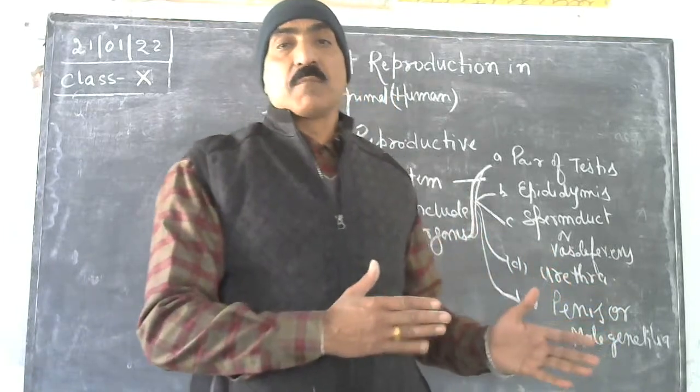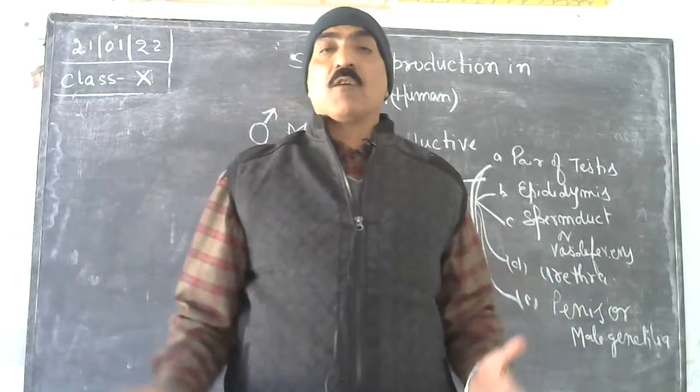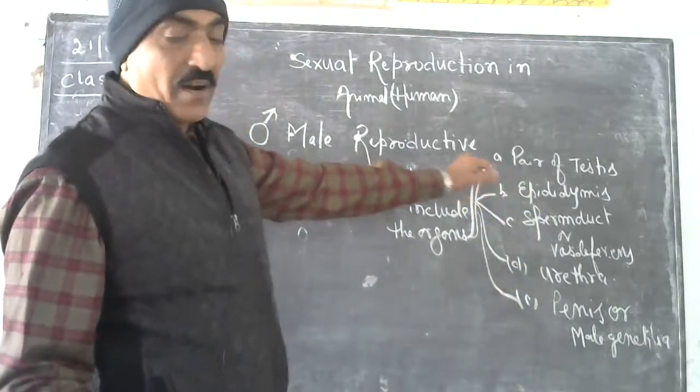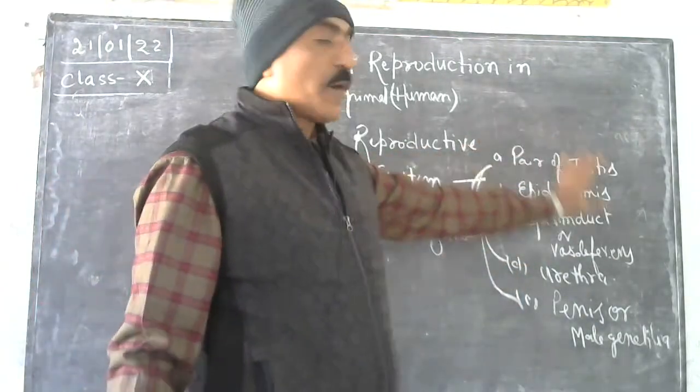Though it remains since birth, but it becomes functional only after the pubertal stage. Clear?